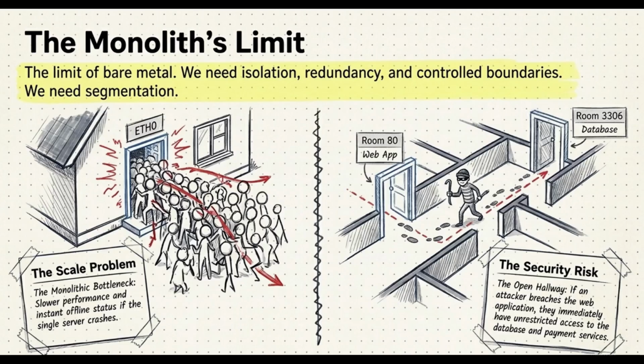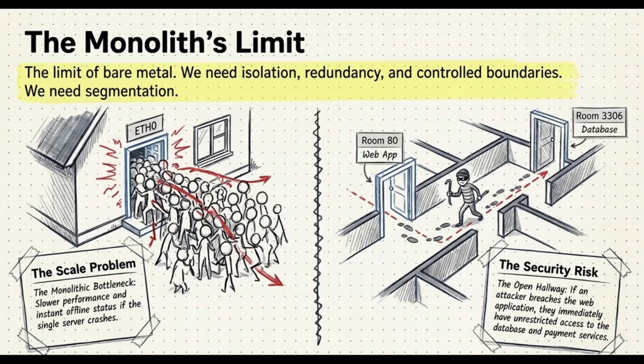Alright, let's bump it up to section 2, virtual machines and security. Okay, so our app is growing fast, but relying on just one physical house is honestly a massive risk. I mean, if a hardware part fails, our whole business instantly goes dark. Plus, having our public website and our super sensitive payment data living right next to each other on the exact same physical machine, yeah, that's a security nightmare waiting to happen.